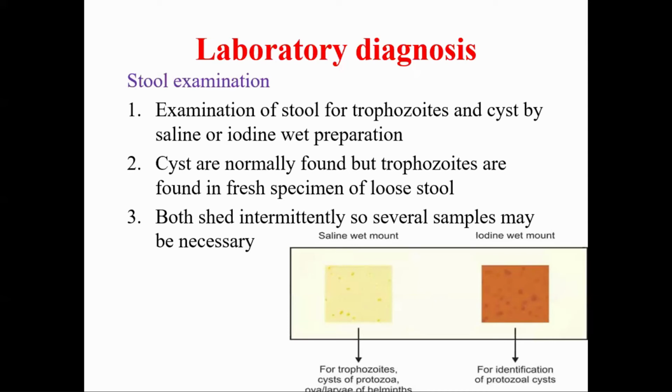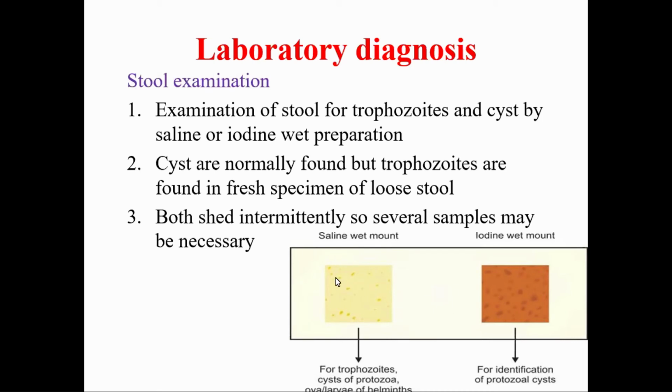And microscopically, the diagnosis is made by identification of trophozoites and cysts. It can be observed under both saline wet preparation as well as iodine wet preparation.